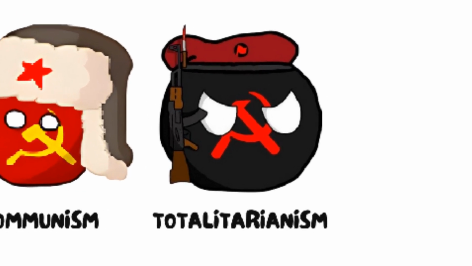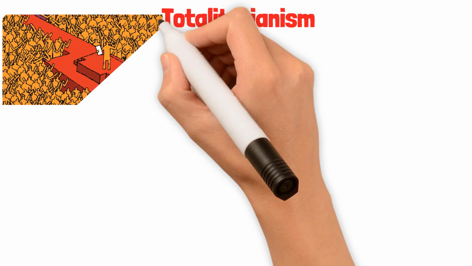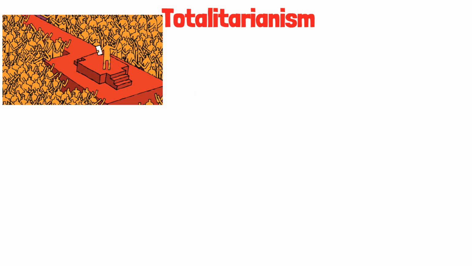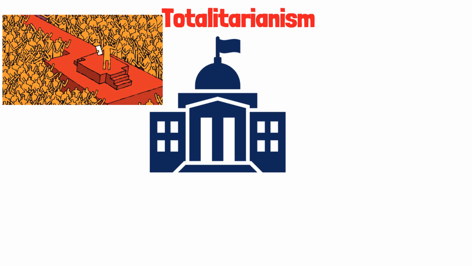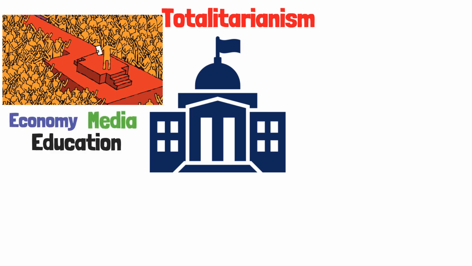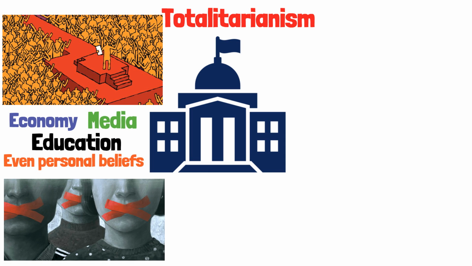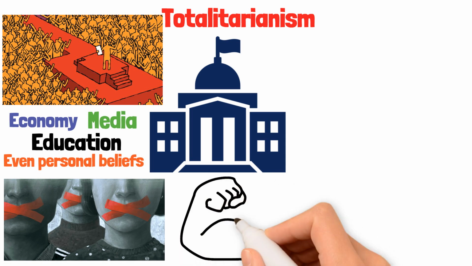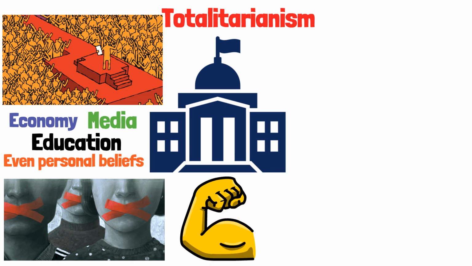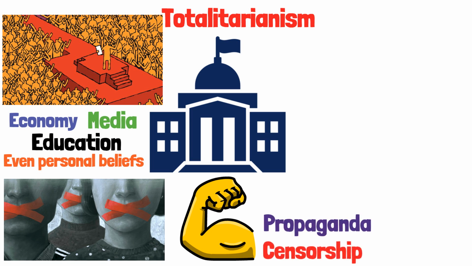Totalitarianism. Totalitarianism is where a single ruler or party holds complete control over all aspects of life. In a totalitarian state, the government has power over the economy, media, education, and even personal beliefs. Citizens are often subject to strict rules and heavy surveillance, with little to no personal freedom. The leader or ruling party typically maintains power through propaganda, censorship, and sometimes fear or violence.